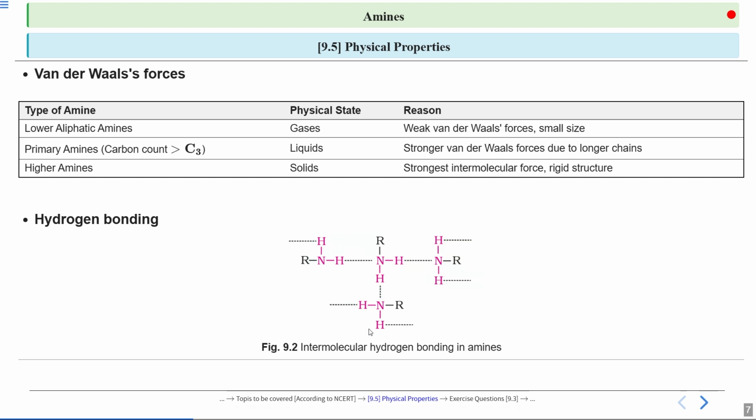You can see this hydrogen bonding in which we have different molecules of amine, and hydrogen of one amine is bonded to nitrogen of another amine. Similarly, it is shown over here.